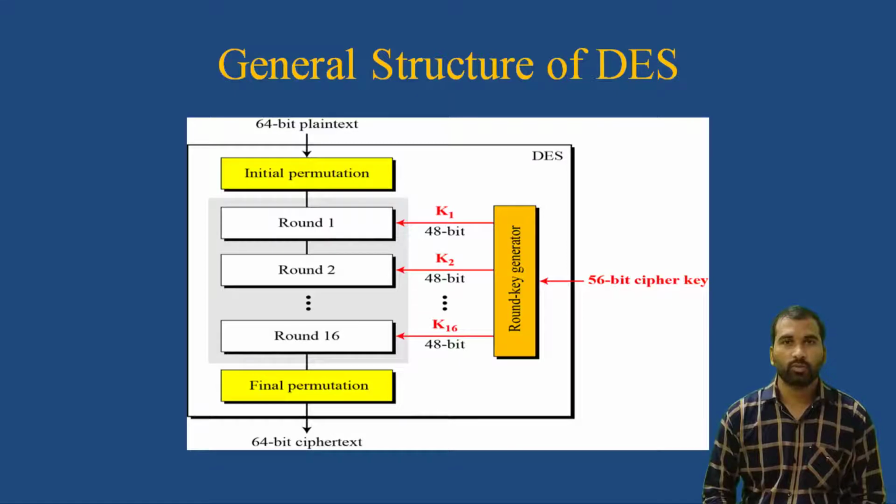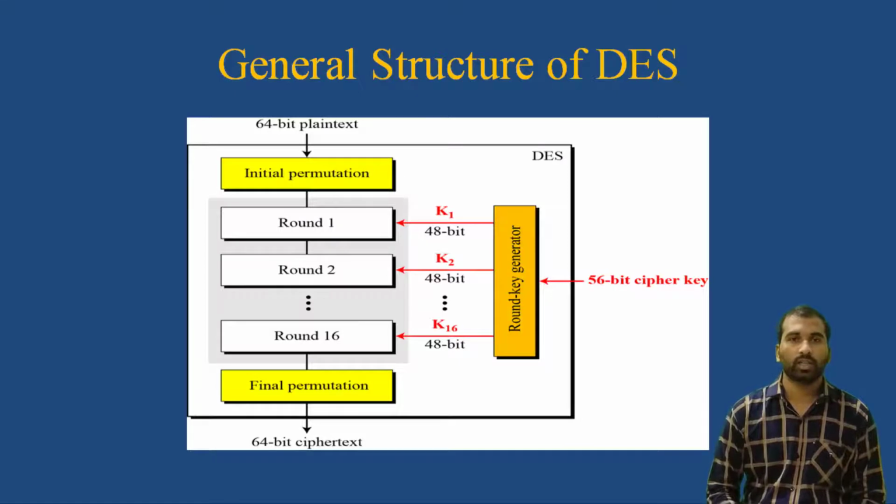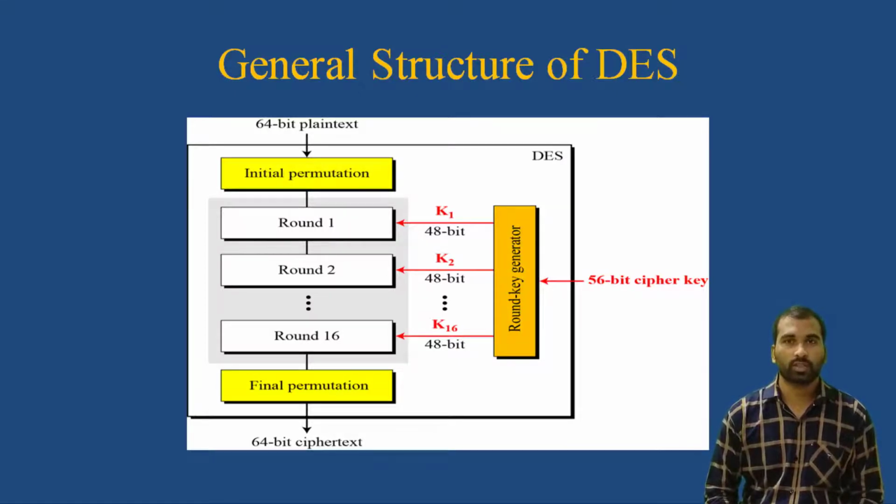For each round we provide a separate key of length 48 bits, which is generated by a round key generator. After performing the 16 rounds, the output will be forwarded to the final permutation, where we rearrange the bits, and finally we get a 64-bit ciphertext.